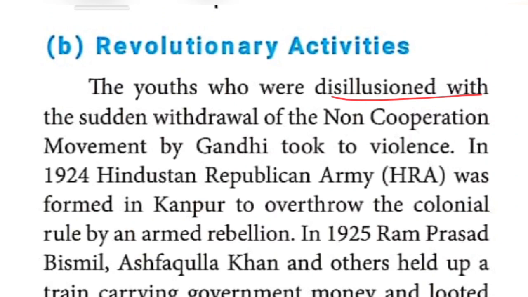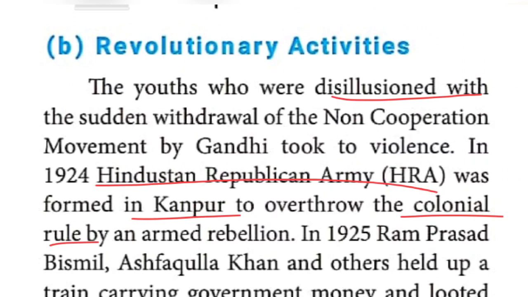So the youths joined together and established the Hindustan Republican Army in Kanpur in the year 1924. What was the reason? To overthrow the colonial rule, in the sense British rule, by an armed rebellion, not by satyagraha, not by ahimsa.